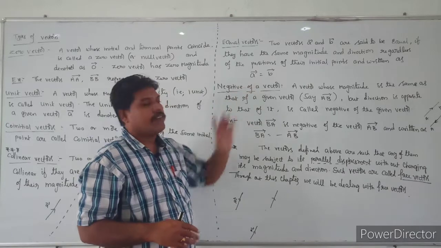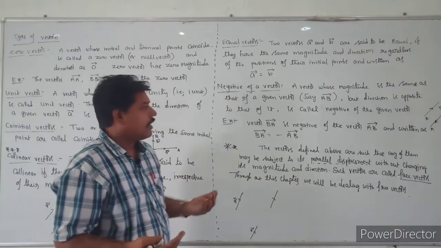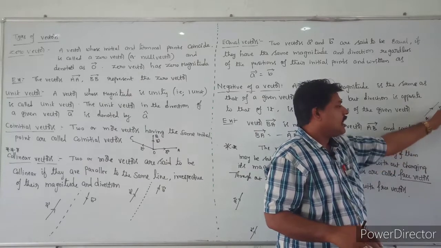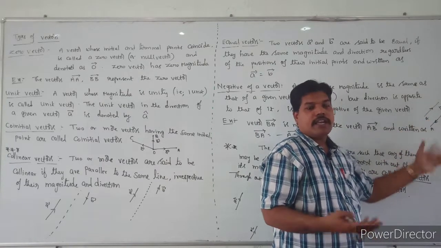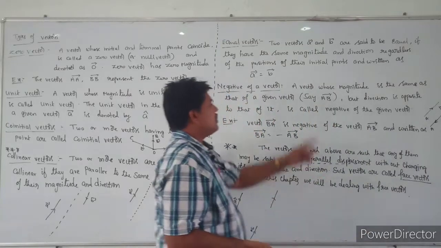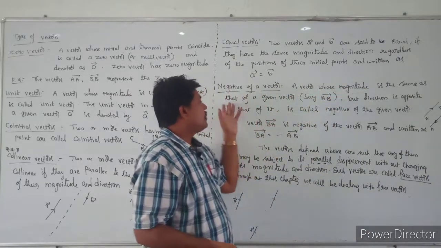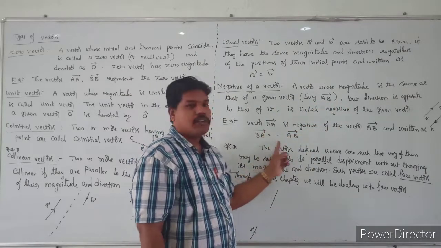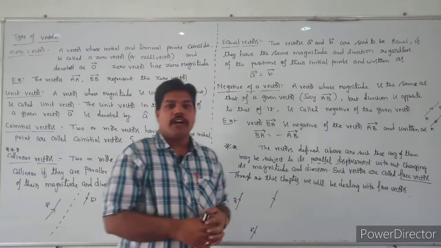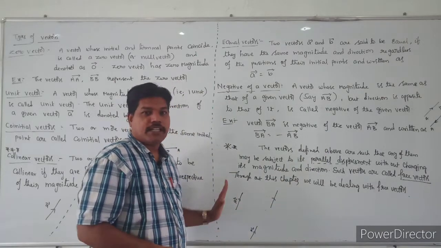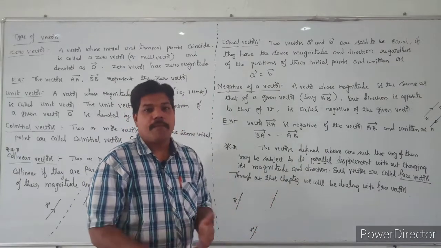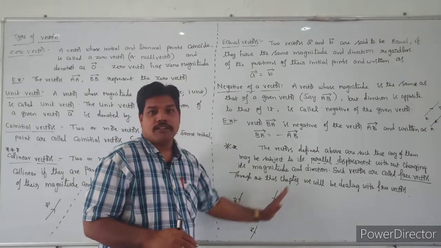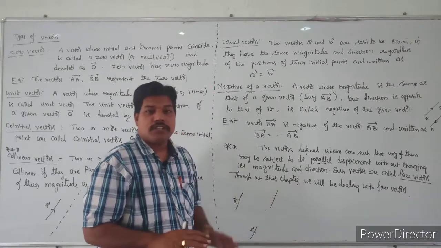And also the negative of a vector. What is the negative of a vector? If we take AB bar, the vector starts at A and ends at B. If we take B to A, then it is called the negative of a vector. That means a vector whose magnitude is the same as the given vector, but the direction is opposite. So we write BA bar equals minus AB bar. What is the meaning of position vectors? We can take the parallel displacement and the same magnitude without changing the direction, so we can move the vectors in parallel with the same magnitude.